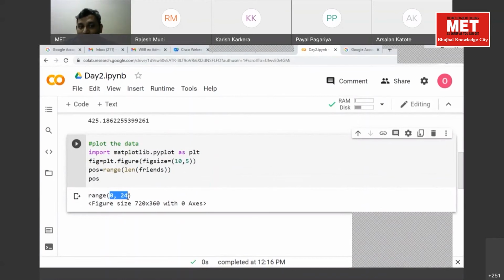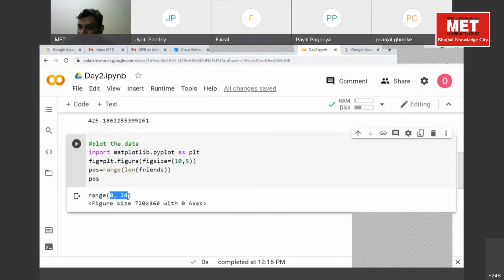So what is the length of friends array? 25. What is our starting index? 0. That's why I said that don't count it manually. Okay. 25. So what will be on the axes? 0 to 24 will be on x-axis, whereas on y-axis we'll have